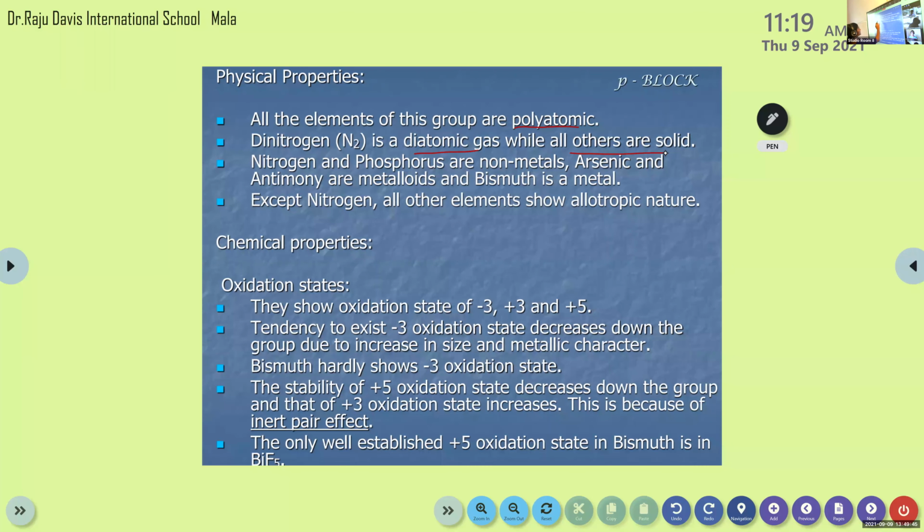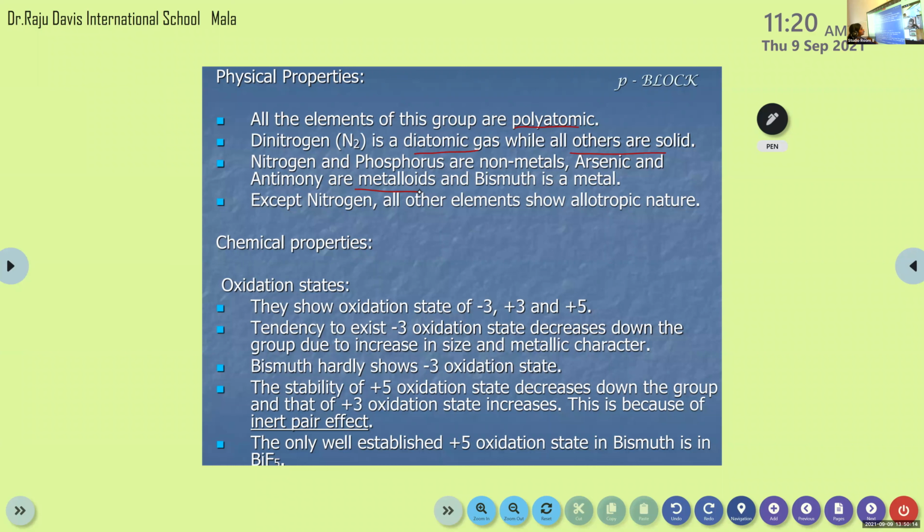Then in the case of these elements in group 15, nitrogen and phosphorus are non-metals. Arsenic and antimony are metalloids. Bismuth is a metal. And in the case of moscovium, its properties are not completely studied.